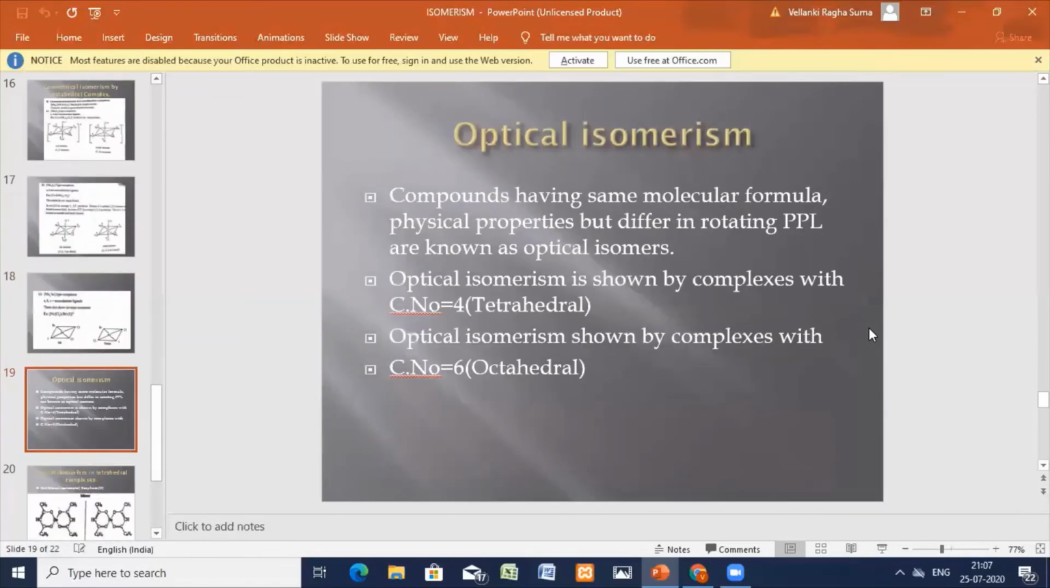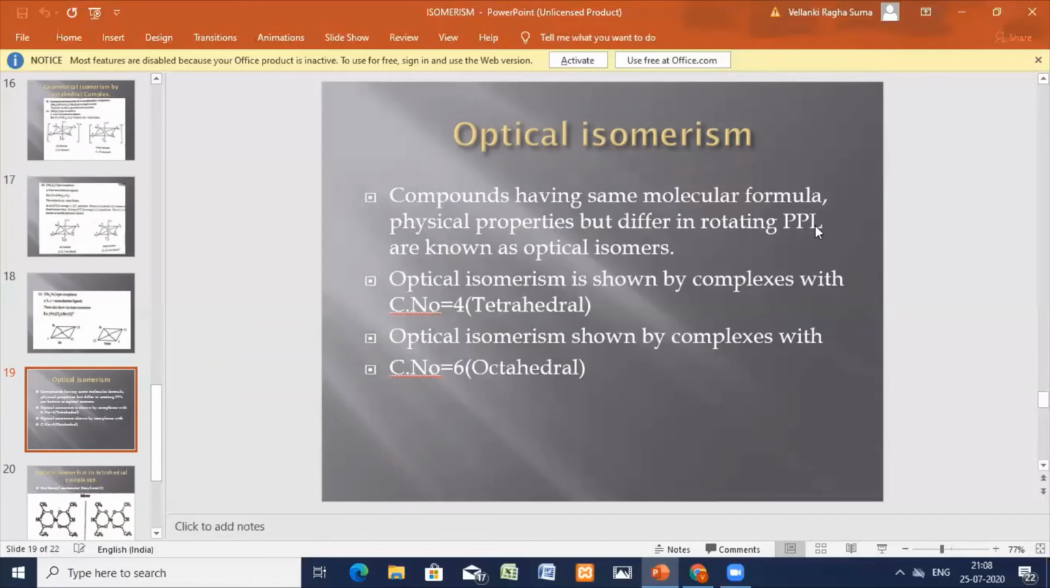Okay, we'll see optical isomerism. In the stereoisomers, geometrical isomerism is completed, and now in stereoisomerism, the second category is optical isomerism. Compounds having the same molecular formula, with physical and chemical properties also the same, but differing in rotating the plane polarized light. What do you mean by PPL? Plane polarized light, monochromatic light. The light in a single direction is PPL.